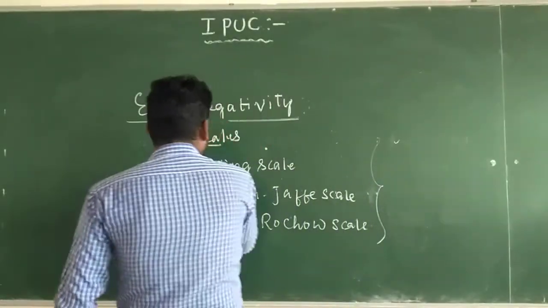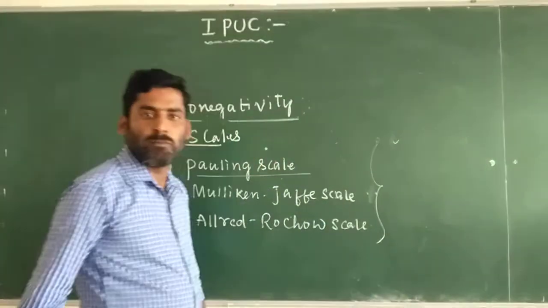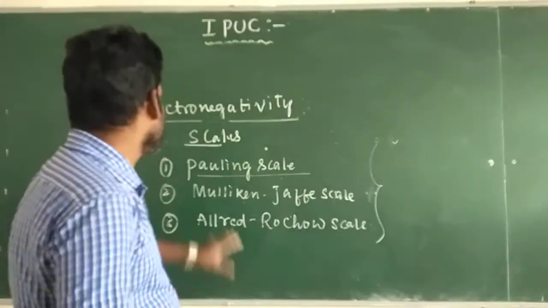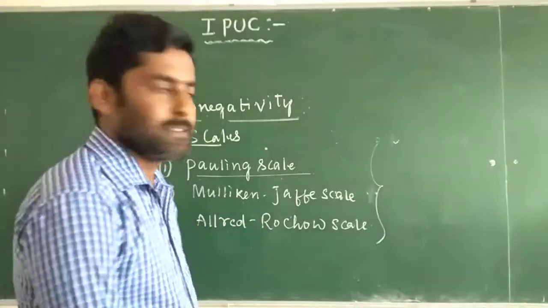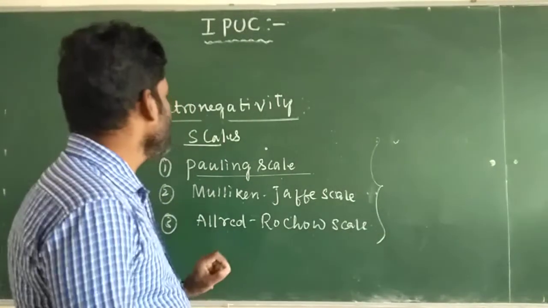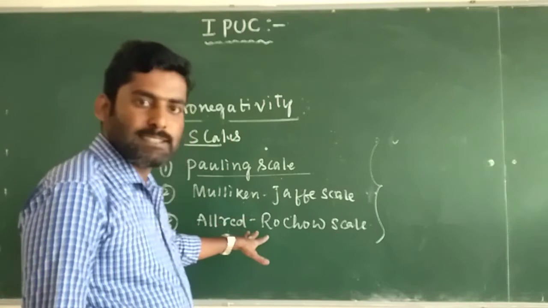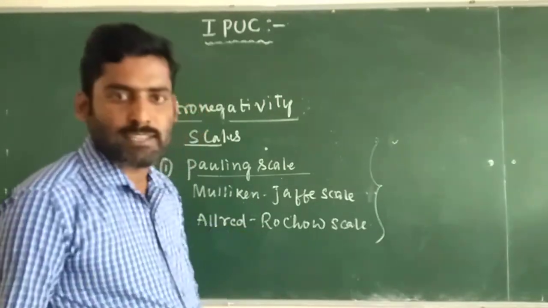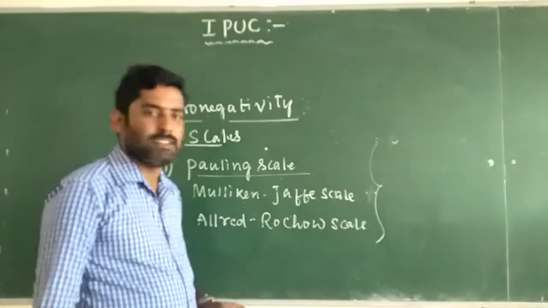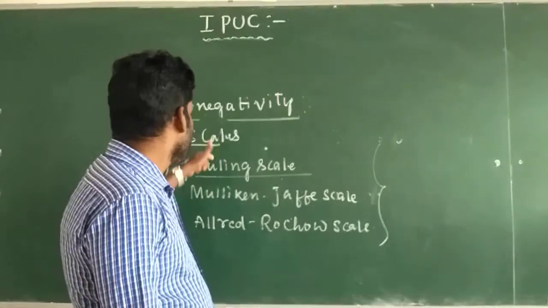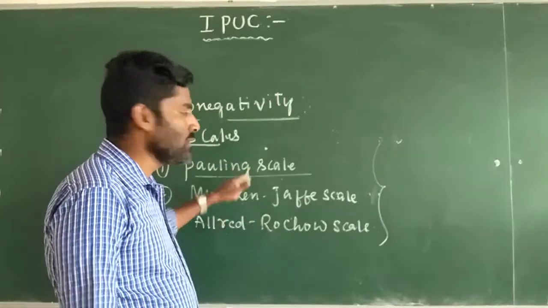And once again, the most commonly used electronegativity scale is the Pauling scale. Among these three scales, the most extensively used is the Pauling scale.